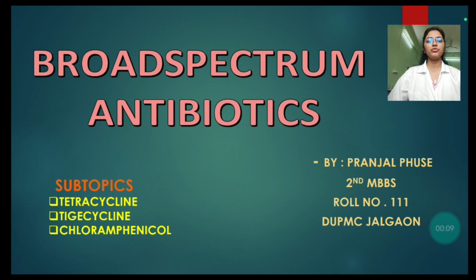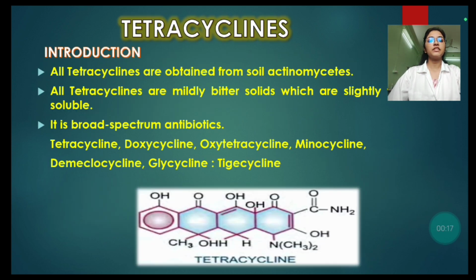Today we are going to study about broad spectrum antibiotics. Examples like tetracycline, tigecycline and chloramphenicol. First is tetracycline. Tetracyclines are obtained from soil actinomycetes. All tetracyclines are mildly bitter solids which are slightly soluble. It is a broad spectrum antibiotic and members of tetracyclines are doxycycline, oxytetracycline, minocycline, demeclocycline and tigecycline.